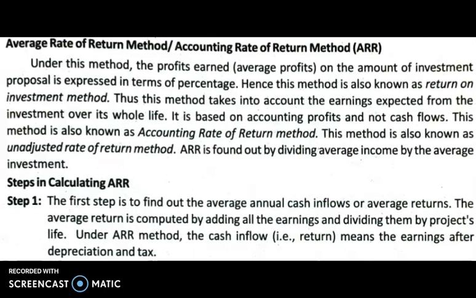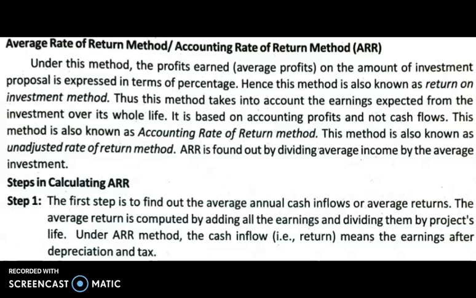The next method in non-discounting is the average rate of return method, or ARR. It is called average because here the formula is average profits divided by average investment. To calculate ARR, the entire cash inflows are taken into consideration, the cash inflows of the full life of the project, the whole life of the project.